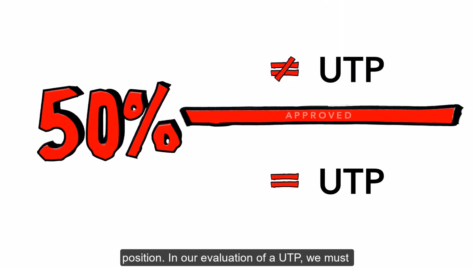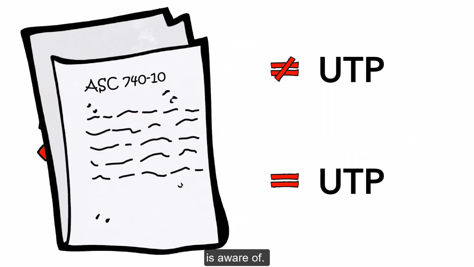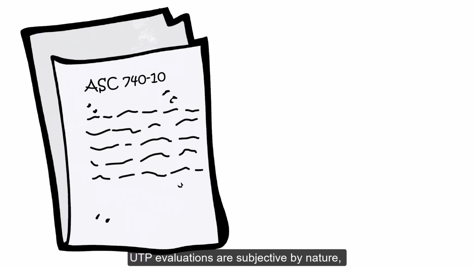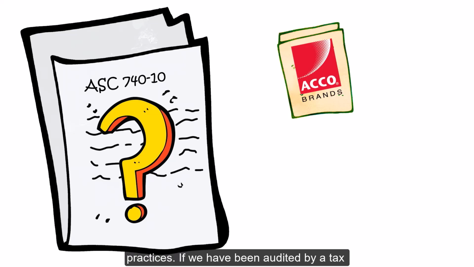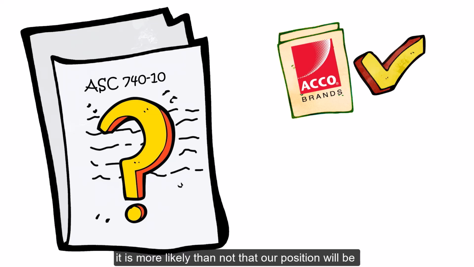In our evaluation of a UTP, we must assume that the taxing authority will examine the tax position and that they have all the facts that ACCO Brands is aware of. UTP evaluations are subjective by nature, so we rely on various approaches to make our determination about whether a tax position is uncertain or not. The first is to review past administrative practices. If we have been audited by a tax authority and they have accepted our tax position on a certain issue, we may decide that it is more likely than not that our position will be allowed and a reserve is not required.